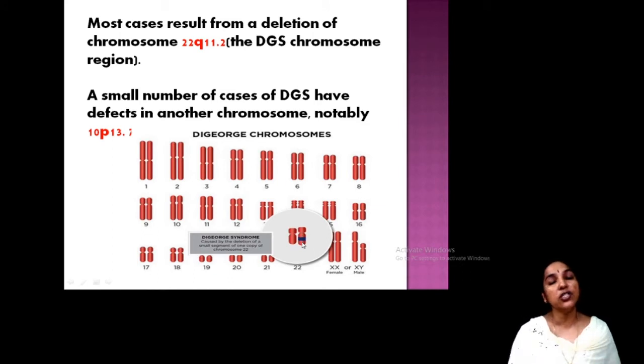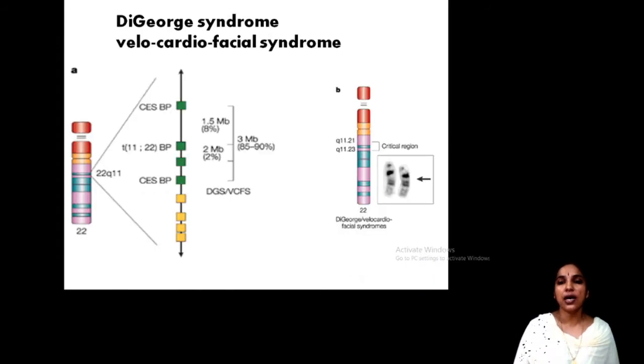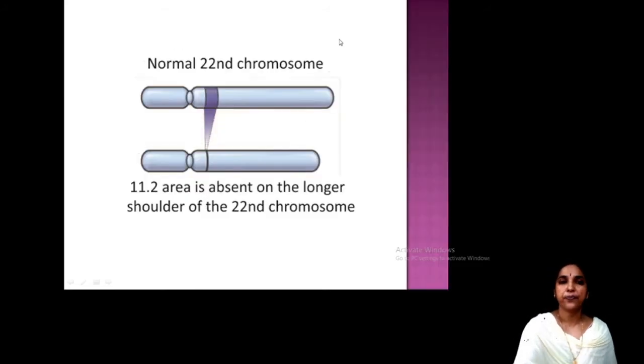Some important genes are deleted from this region. This is a more clear diagram. You can see the critical region of chromosome number 22. These regions are actually lost due to mutation. Compare the normal 22nd chromosome with this one, where a small portion of the Q arm is lost due to deletion.